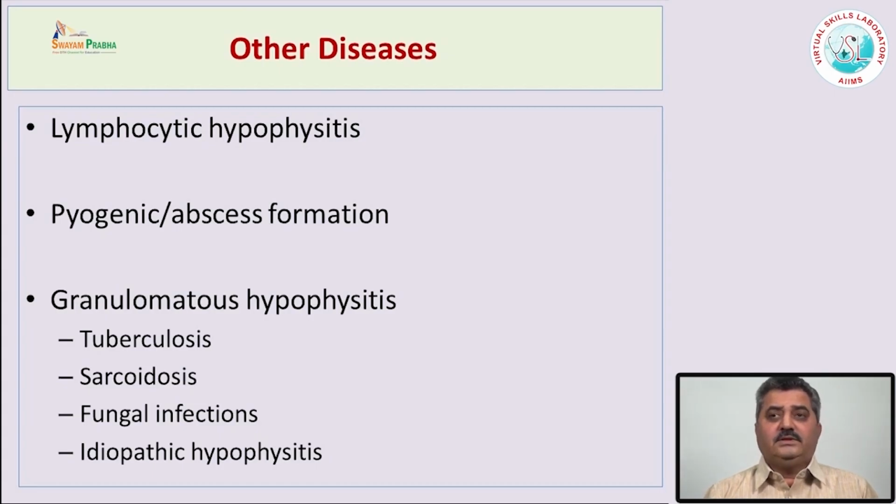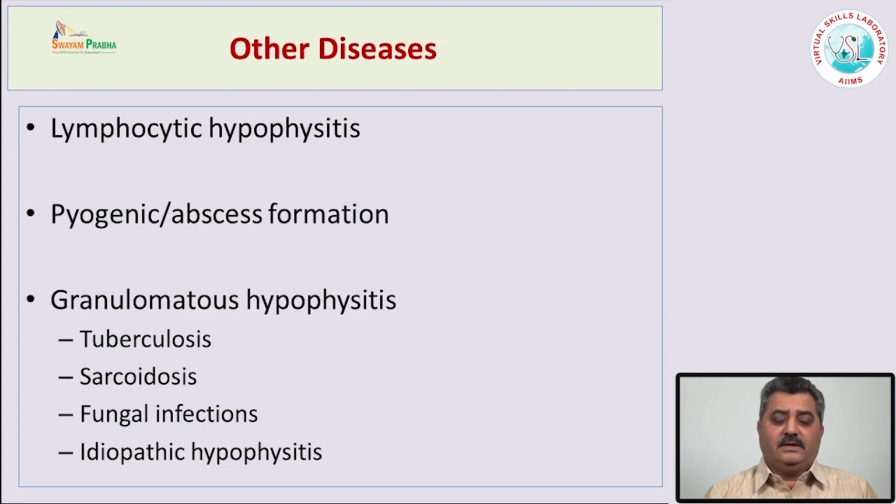Now, there are some other diseases of the pituitary gland, for example lymphocytic hypophysitis. It is a peculiar type of inflammation in the pituitary gland which occurs in ladies, especially after delivery or during pregnancy. These patients present with a tumor-like presentation in the pituitary gland, and there is a lot of lymphocytic infiltration in the pituitary gland. It is some kind of autoimmune disease, and many of them regress by themselves or with immunosuppression.